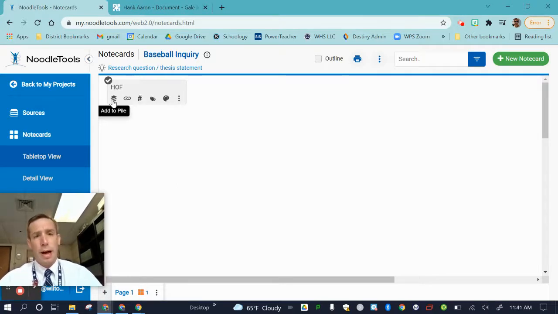So if I have other note cards relating to the Hall of Fame and Hank Aaron, I'm able to organize them on this tabletop together. So it's a great way to keep my information organized and my ideas in a safe place.